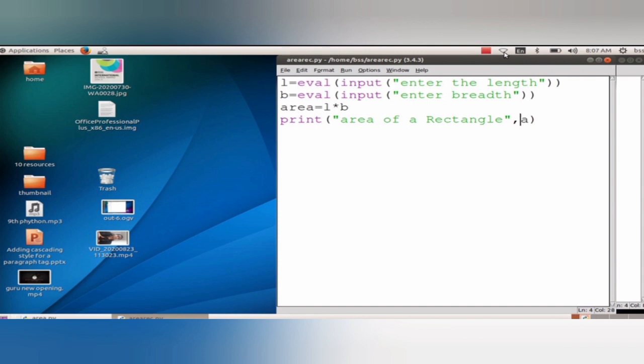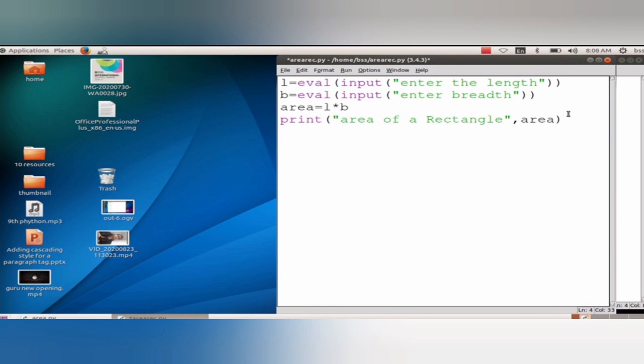Save and run the command, run module. Here we need to use a comma. Okay, it will separate the comments. So run. Here you can see enter the length. I can enter the value. Press enter key.